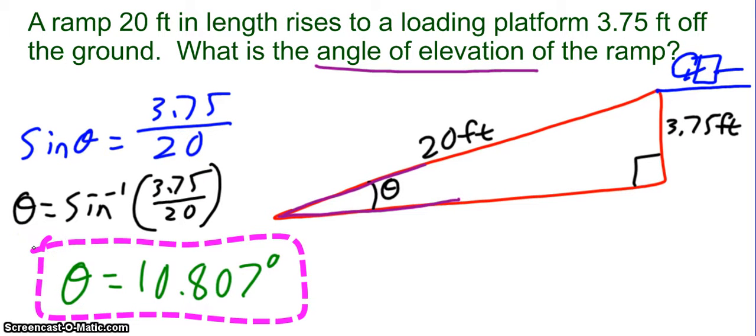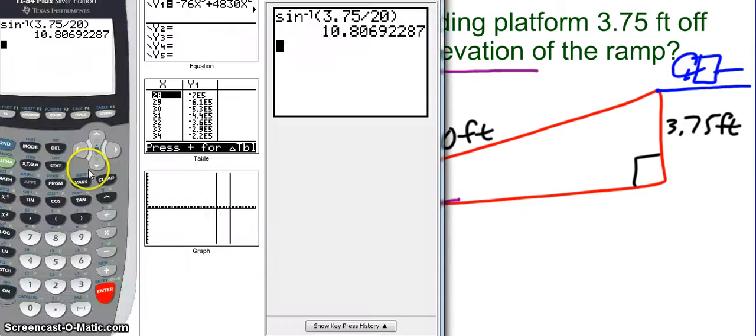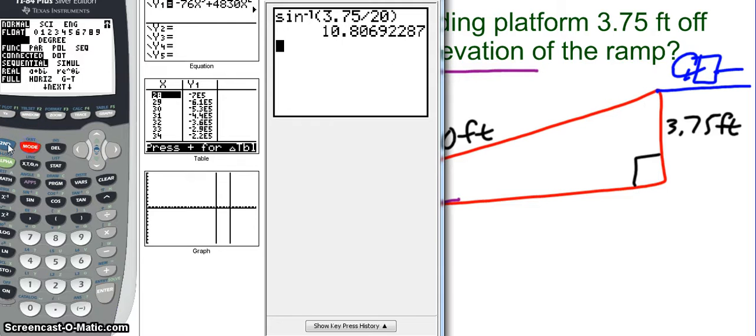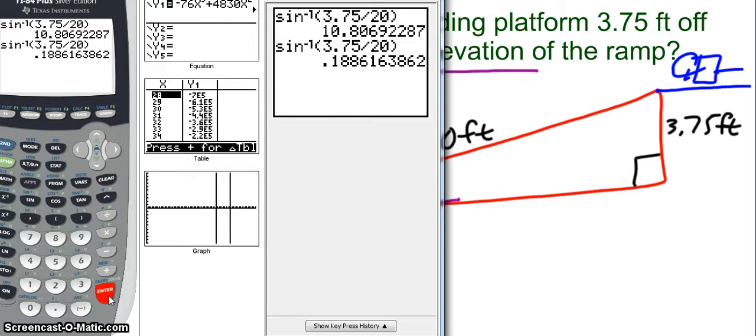Okay, now why did I use degrees and not radians? Well, this is an example where degrees make more sense. If I tell you that something is approximately a 10-degree angle, hopefully you have a pretty good number sense of how big that is, or how small that is in this case. Whereas if we were in radians, let's look, if I change that back and do the same entry and hit enter, I see that it's 0.188 or 0.189 radians.